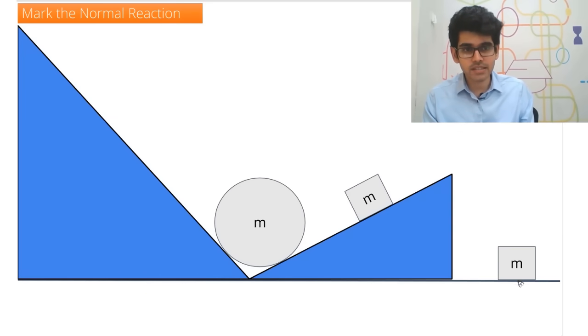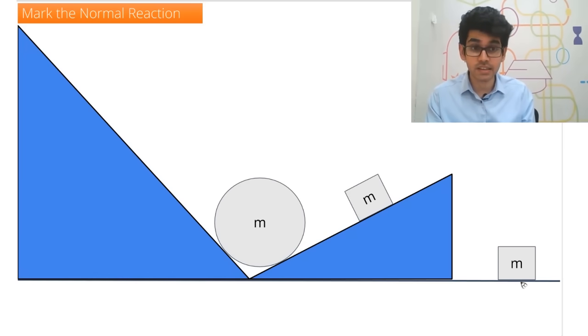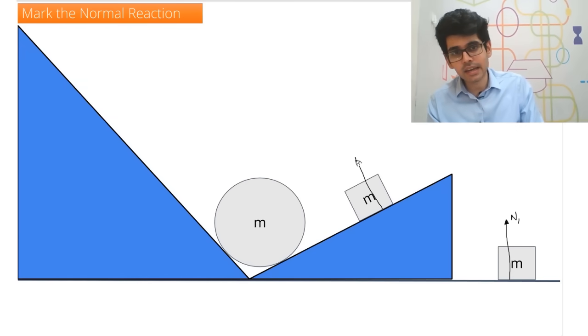So this is a mass m on the ground, and this block is not going down because the ground is there. So one force is mg, but I'm only marking the normal reaction in this. The normal force will be perpendicular to the surface like this. So this will be one normal reaction. For this mass, how will I draw the normal reaction? It will be normal to this surface, okay? So the normal reaction will act like this, N.